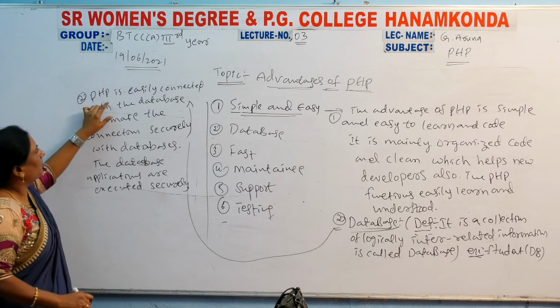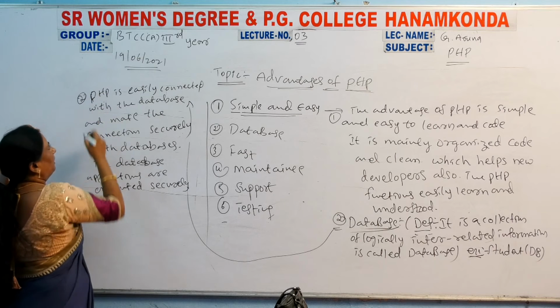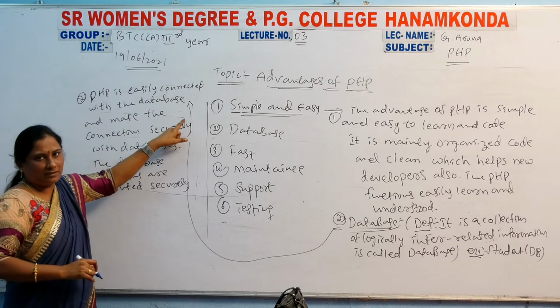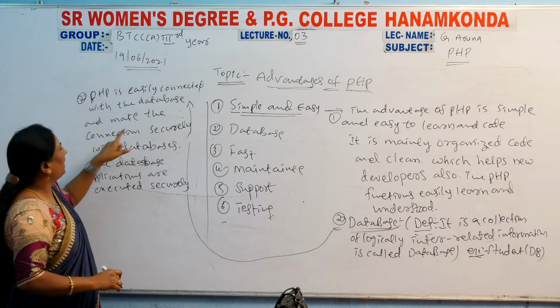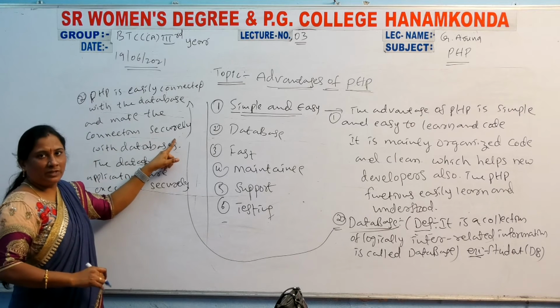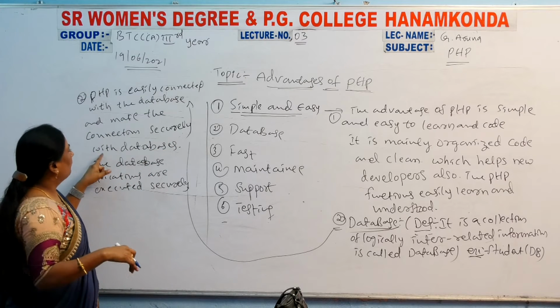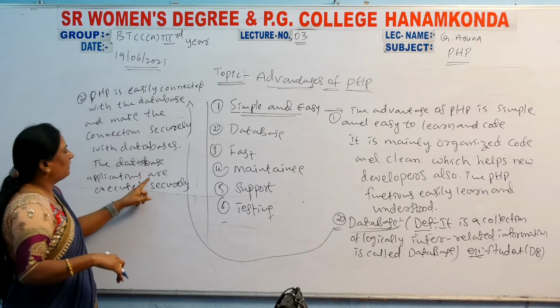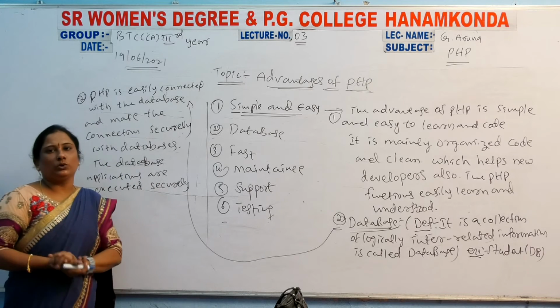PHP is easily connected with the database and makes the connection securely with the databases. The database applications are executed securely.